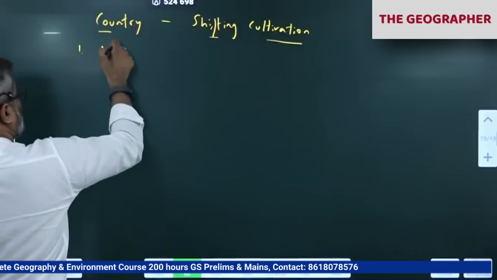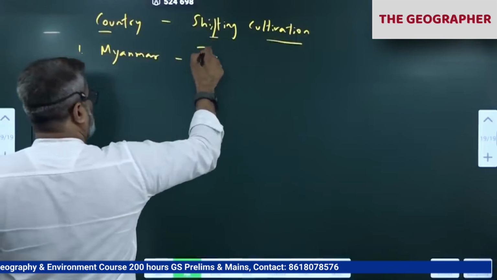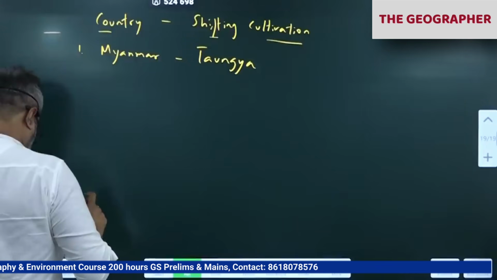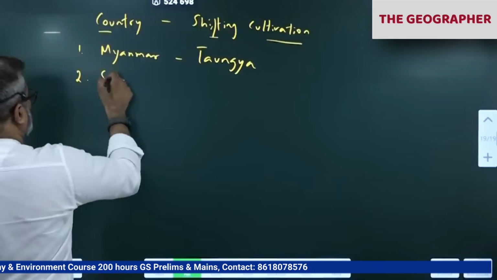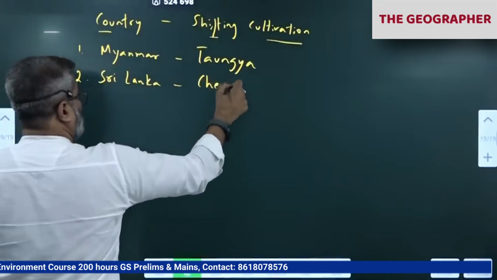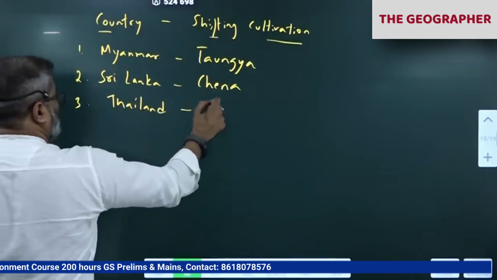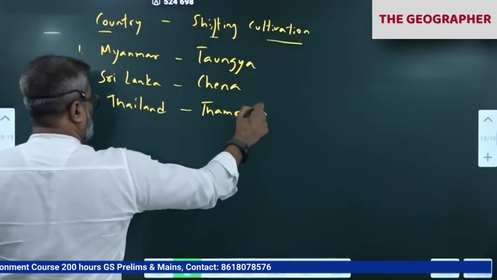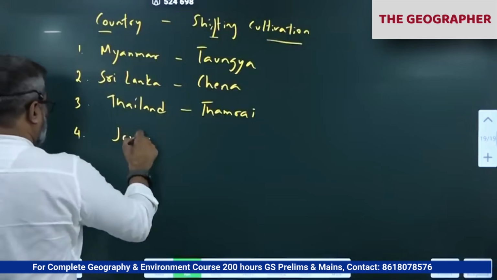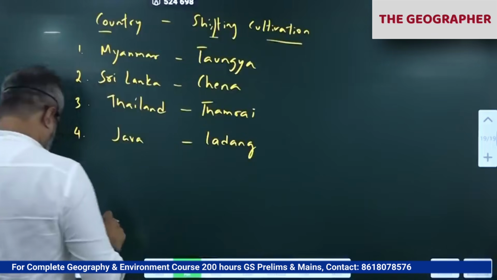First one, we'll start from Myanmar. Thamrai. In Java Island, Ladang. Java is Indonesia.